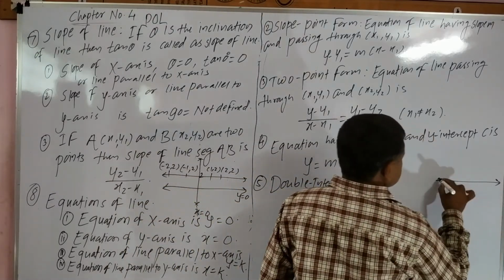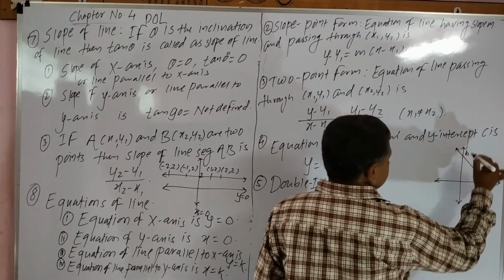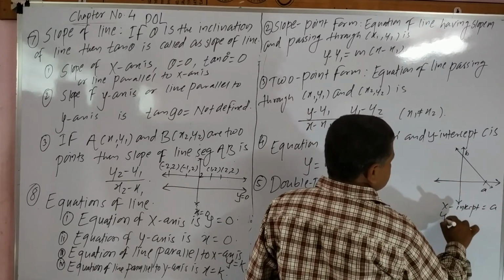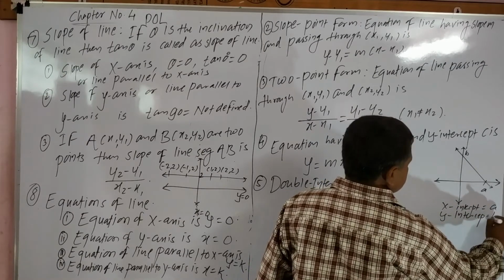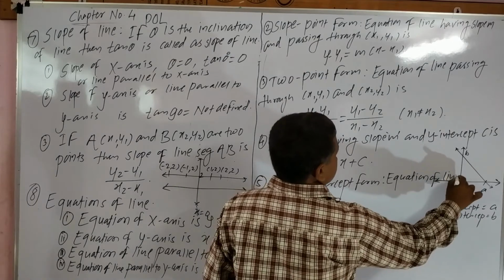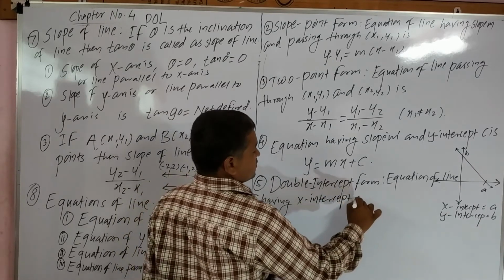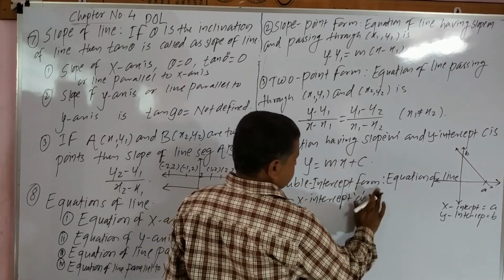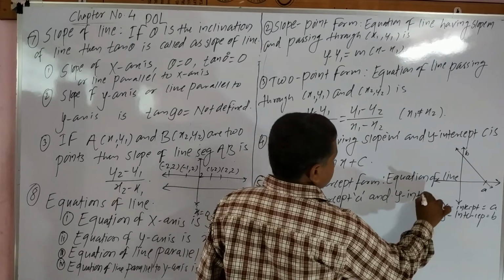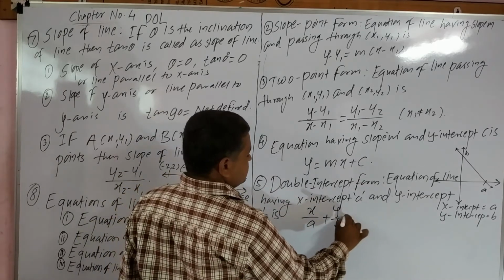Double intercept form. Suppose in a Cartesian coordinate system, a line intersects the x axis at A and the y axis at B. Then A is called the x intercept and B is called the y intercept. Double intercept form: the equation of a line having x intercept A and y intercept B is x upon A plus y by B equals 1.